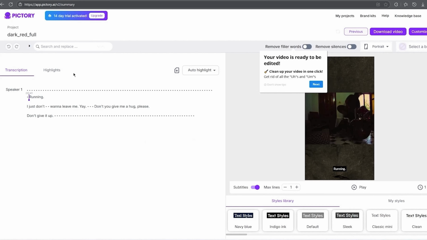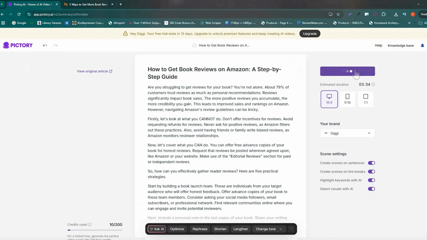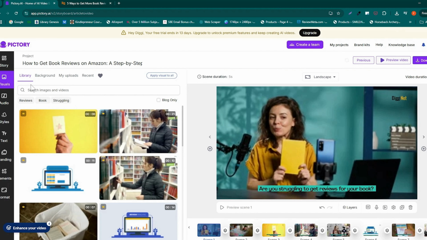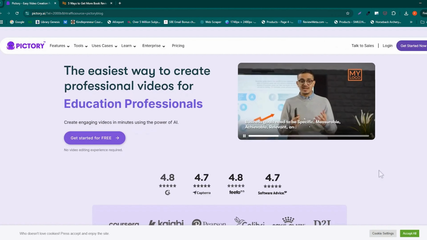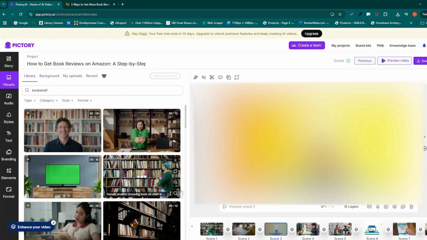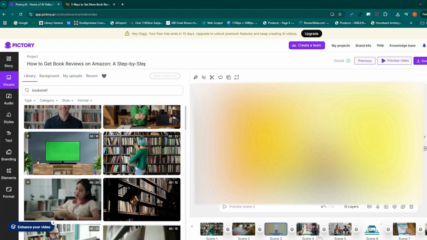If you want to turn your scripts or blog posts into videos, Pictory is your secret weapon. Just paste your text, and Pictory creates a video complete with stock footage, music, and captions. You can try it for free at Pictory.ai, which comes packed with features like auto captioning, video summarization, and highlights.